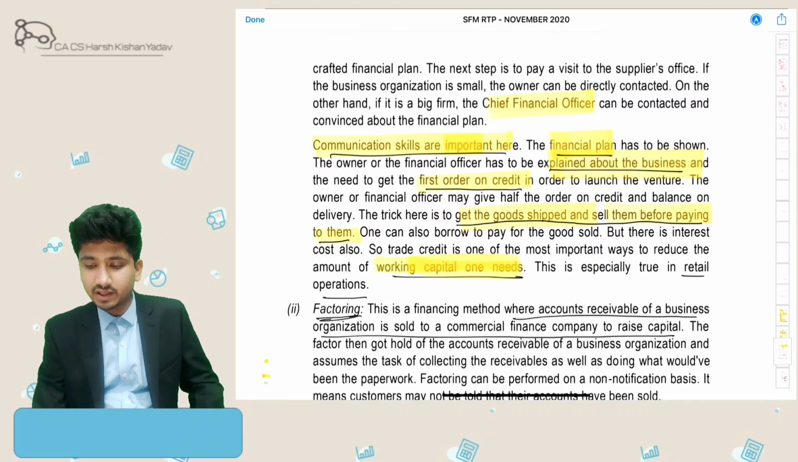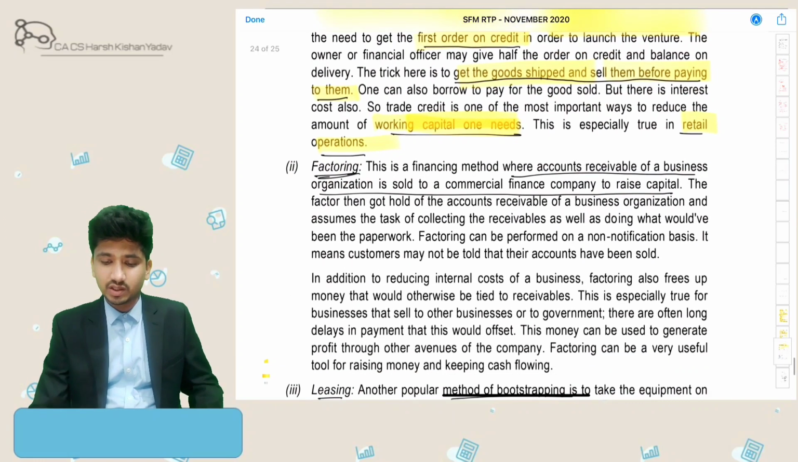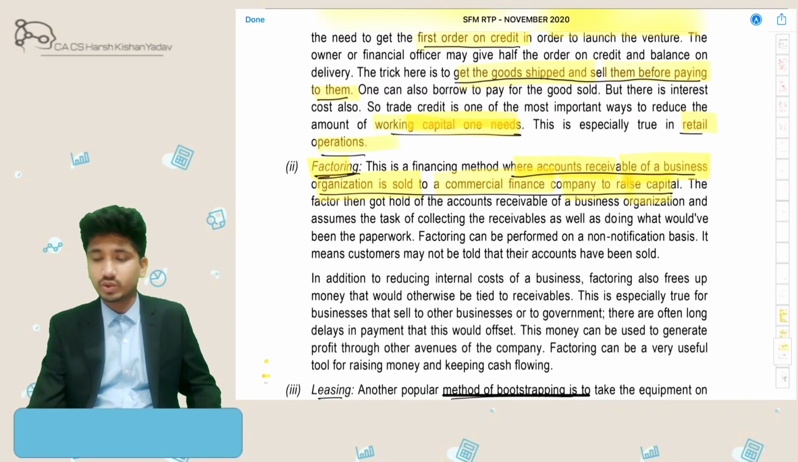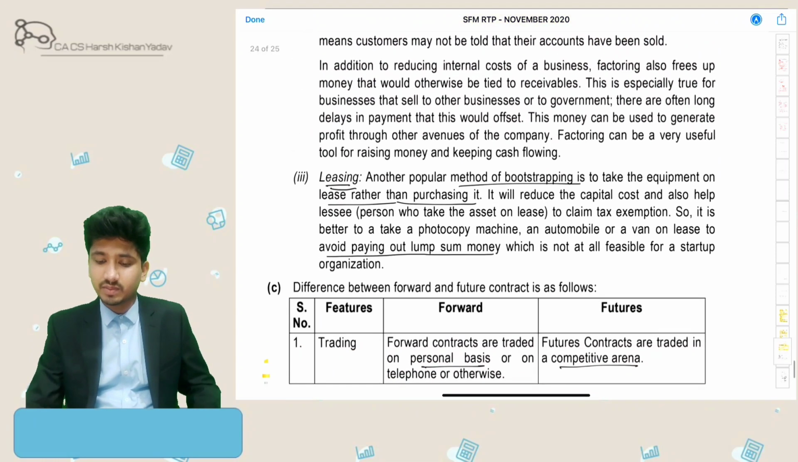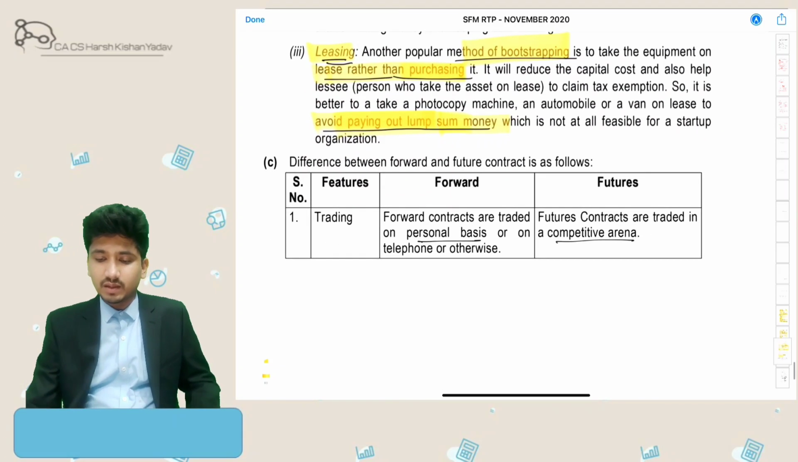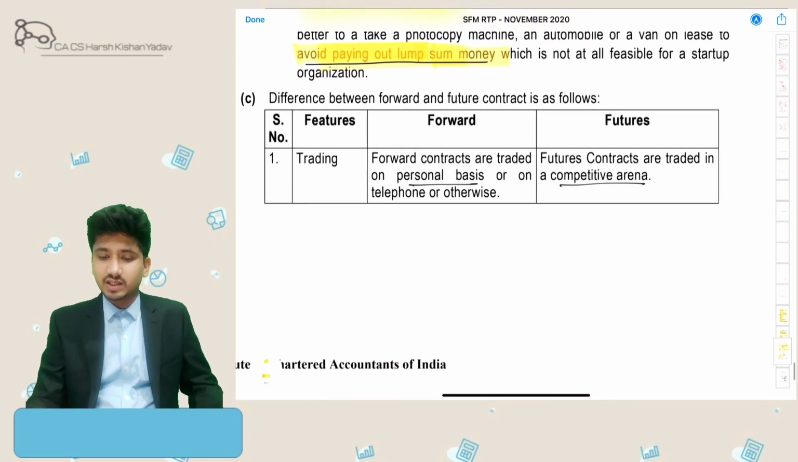This is for working capital needs to be managed, especially in retail operations. Then factoring, where they can use discounting as a model, where the accounts receivable of a business organization are sold to a commercial finance company to raise capital. They can ask a bank to discount their receivables, debtors and everything. Leasing is the best method of bootstrapping. Lease rather than purchasing, which avoids lump sum payments out of their pockets at the initial stage.